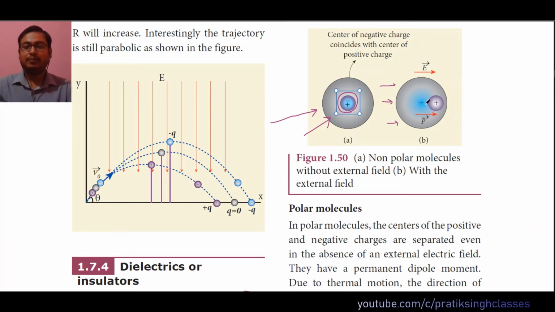That means there will be a gap between them. So with the external electric field applied, there will be some increment of the polarity, or they will align in the direction of the external electric field.